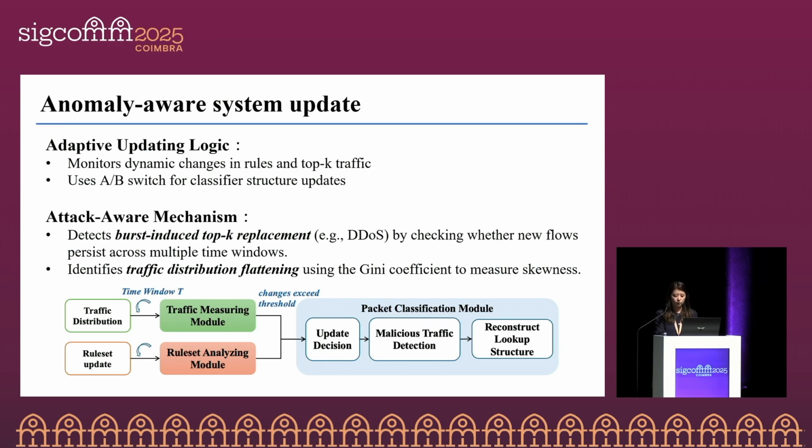Because NPC is traffic aware, it also needs to resist malicious traffic. To defend against burst-induced top K replacements, such as DDoS attacks, NPC checks whether new flows persist across multiple time windows. In addition, to detect traffic distribution flattening, NPC uses the Gini coefficient to measure the skewness of the traffic. With these checks in place, NPC remains stable and reliable, even when the network is highly dynamic or under attack.